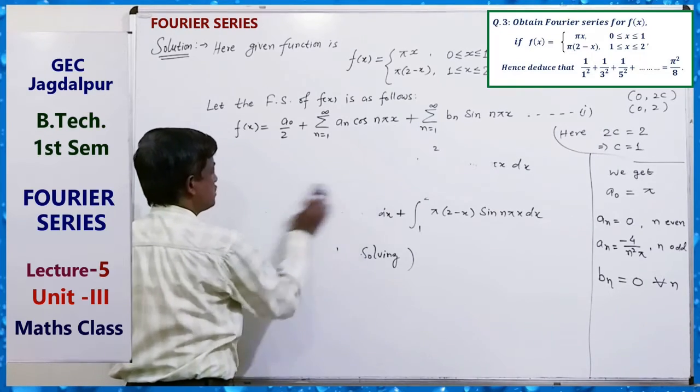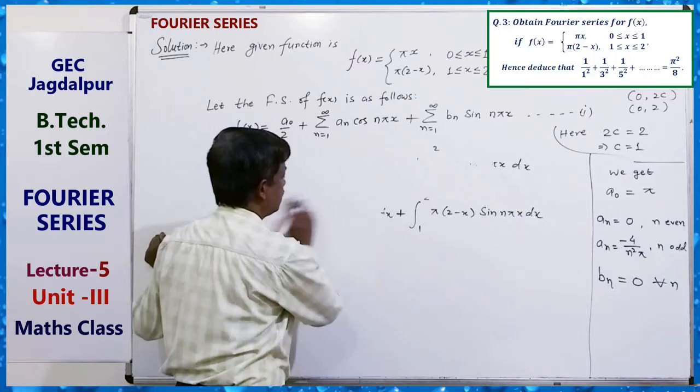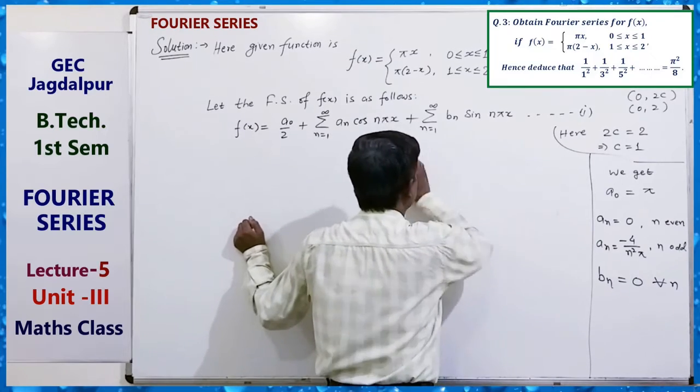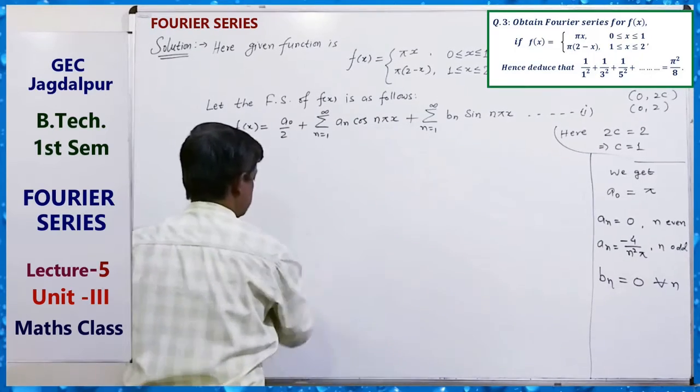Now substitute all these values, because we require the Fourier series here.